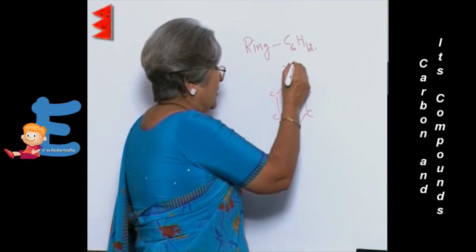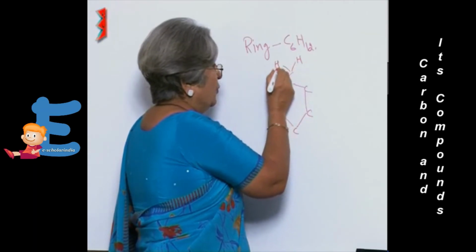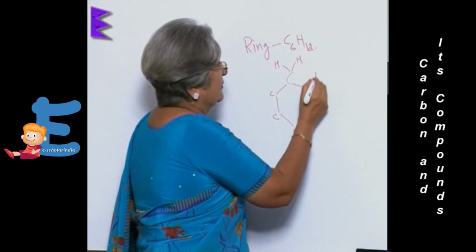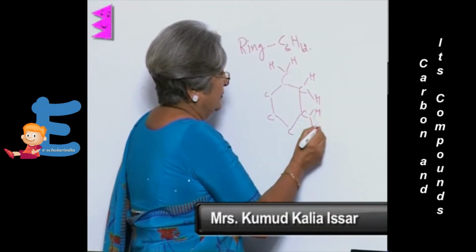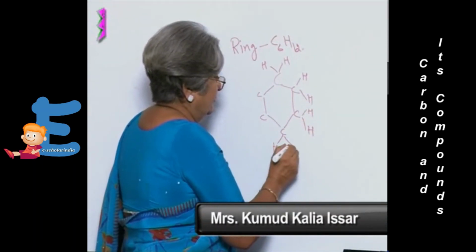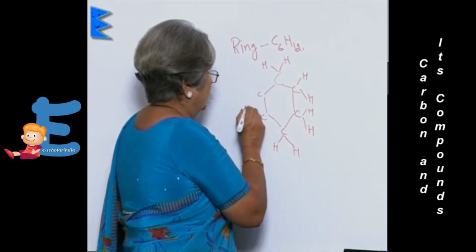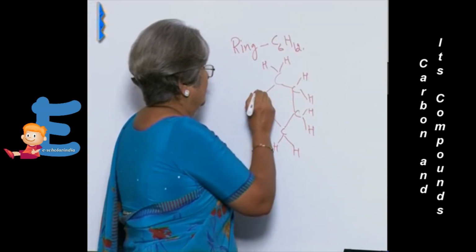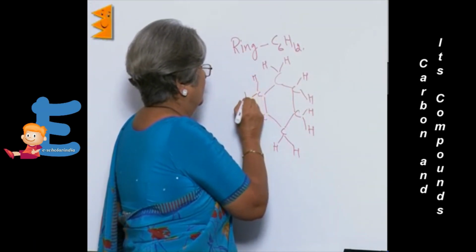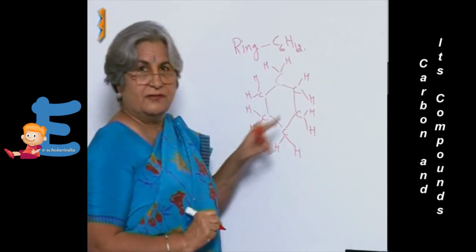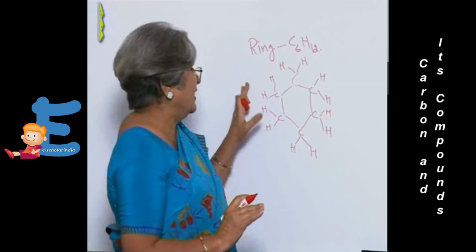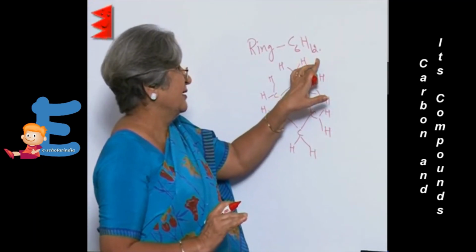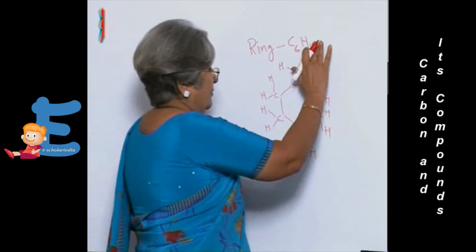And each carbon atom is attached to 2 hydrogen atoms. Single bond is there because this is fully satisfied. So what we get is C6H12.